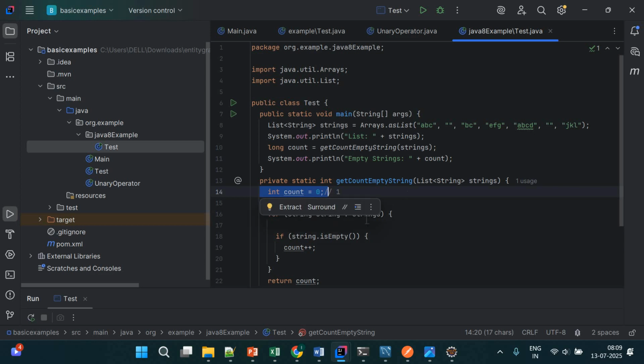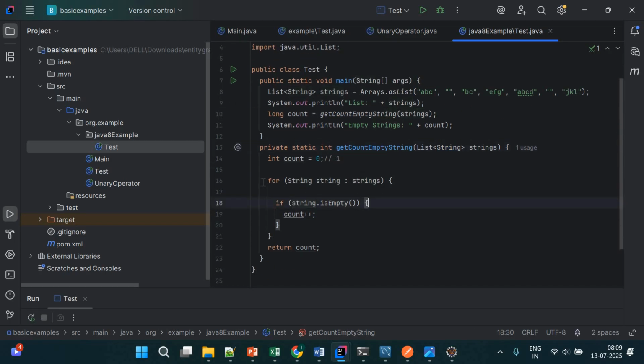Count is a variable I made. Then strings is the list of strings, and here every string is taken in an enhanced for loop, which I hope everybody knows. We keep that list in a local variable, which retrieves the values. Inside we have seven strings, so first it will get ABC, then it will check string.isEmpty, which is a method of String.